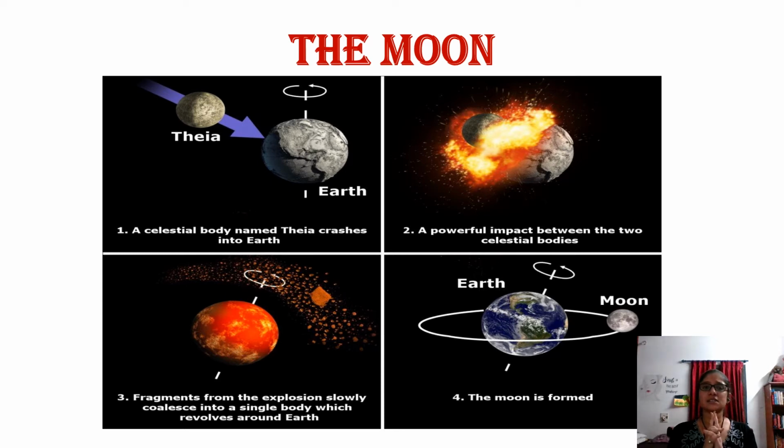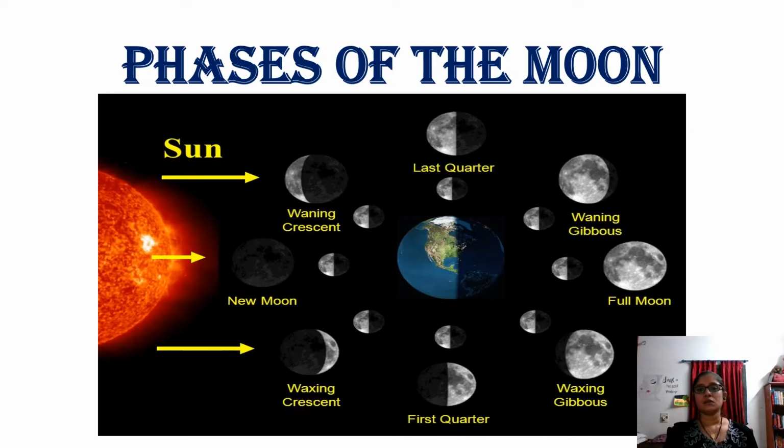Now, after this, I thought I would speak to you about the phases of the moon. When you look at the sky, daily you could see that the shape of the moon changes, and sometimes there is no moon, sometimes there is a full moon. So how do we get the different shapes? That is what we are going to see. This is the picture that depicts the phases of the moon.